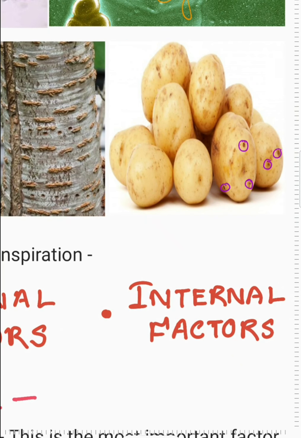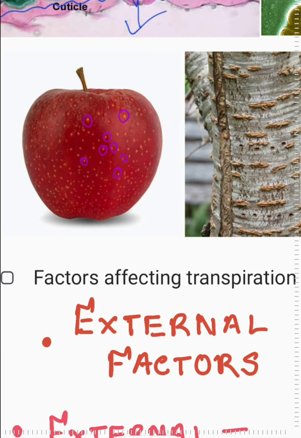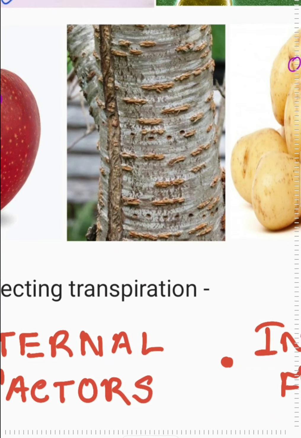They also help in transpiration, but the potato always remains underground, so a very small amount of transpiration can occur through lenticels. But apples have this kind of lenticels on their skin. And this is a woody bark. These leaf-like things in the bark region are all lenticels.